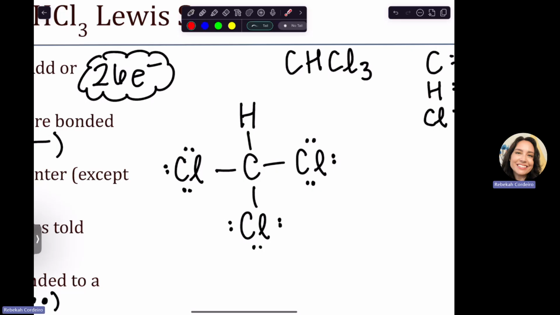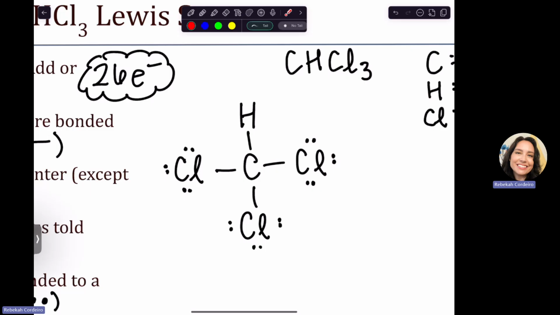Don't worry about how many valence electrons they started with, or how many they have right now. Just fill up the outers until everybody's happy. It's going to make it a lot faster and easier for you to draw these structures. Notice that I didn't subtract out the bonds yet. I'm not doing all of that mess. I know that you may have been taught that before.